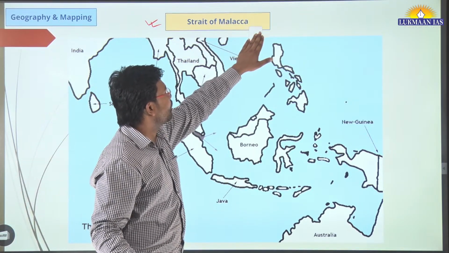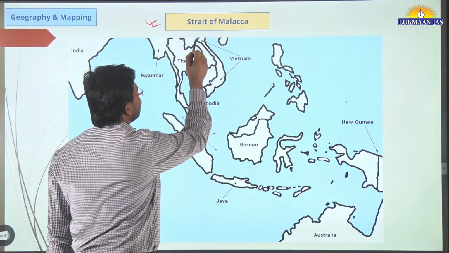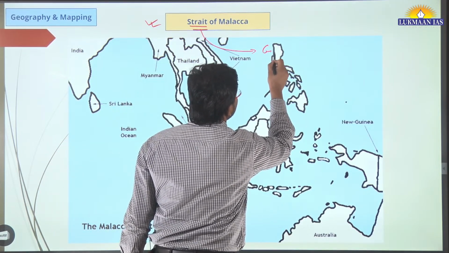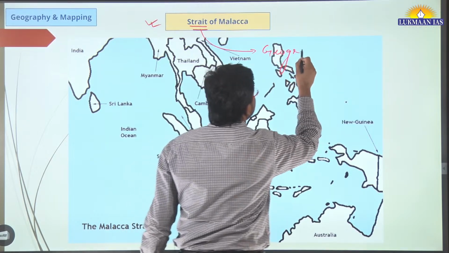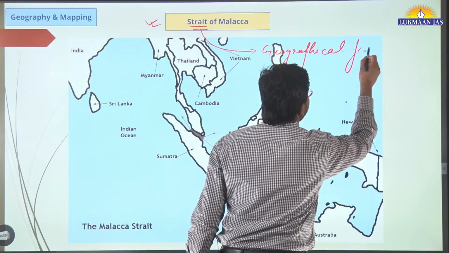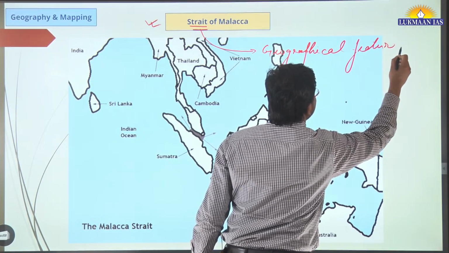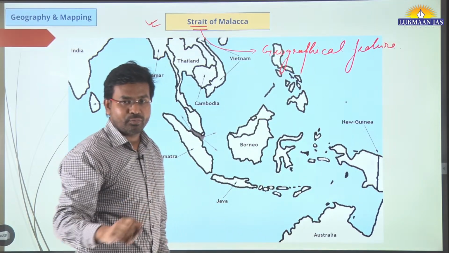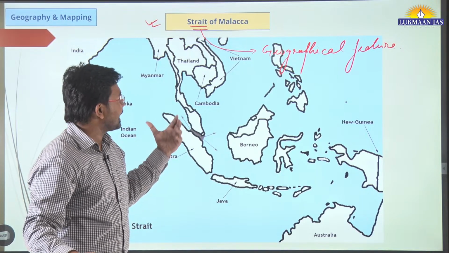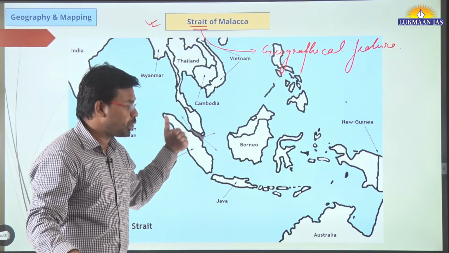As we all know, a strait is a geographical feature. So what is a strait? A strait is a narrow channel of water that connects two water bodies, and it has the characteristic that a strait separates two land masses.